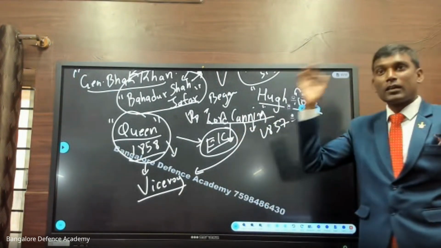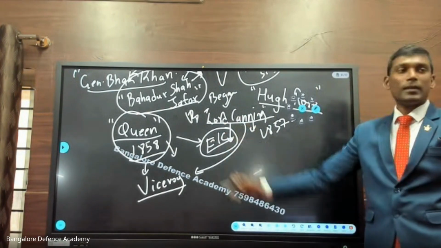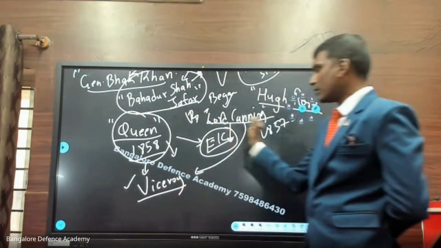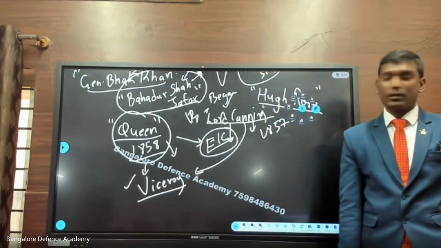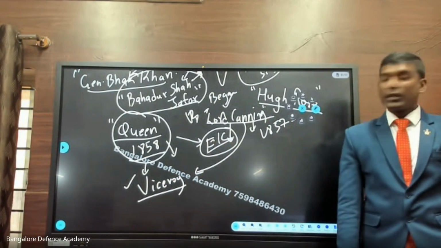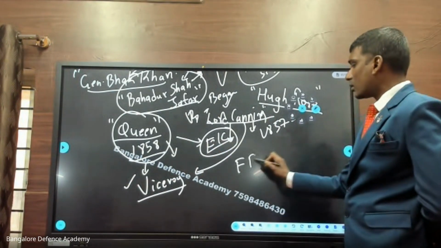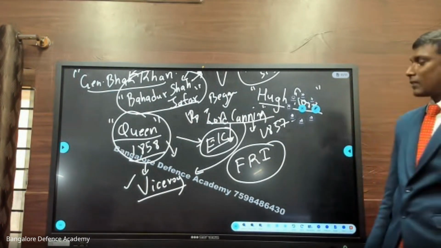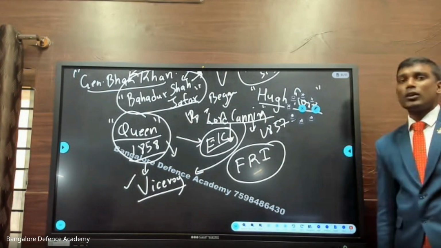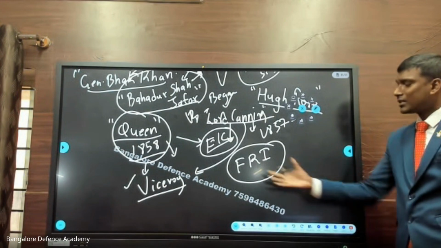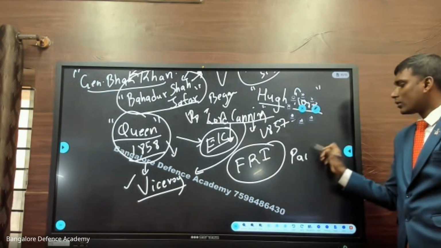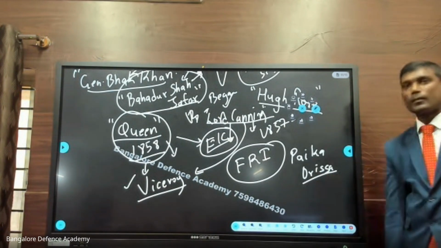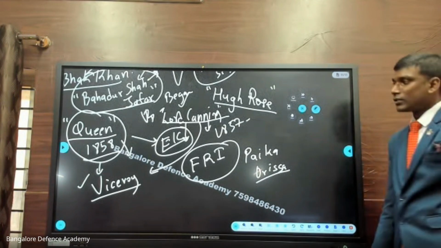Now people are happy. Look, the governor has gone, the Viceroy has come. But who is the man? The same. You understand? So that is why the question in your exam, who is the first Viceroy? The answer is Lord Canning, in the year 1858. So the 1857 revolt is called the first revolt of independence. Recently there is talk that the government wants to change this to a rebellion called the Paika rebellion. The Paika rebellion took place in Orissa. Do you all understand?